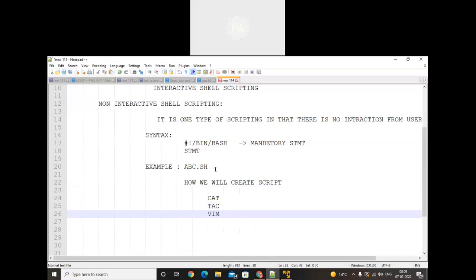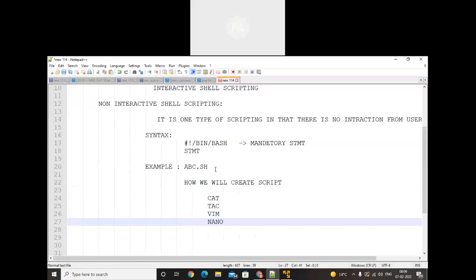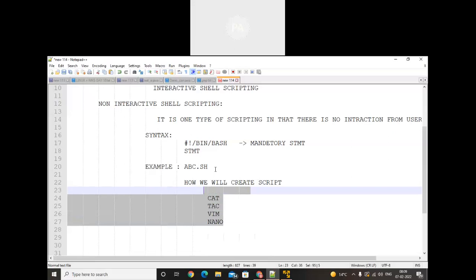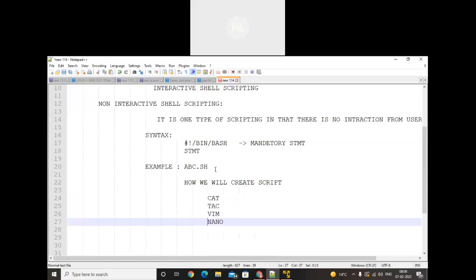Vim is an editor we can create it in, and also nano. So we have these four options available, and by using them we can create the script. Make a note of that. If someone wants to create their own script, we have these four options. Now we'll save that script as abc.sh, and I will write the code for that.